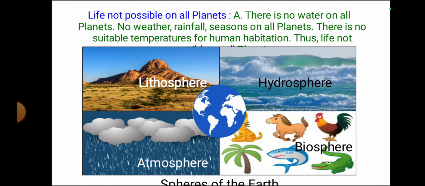Life is not possible on all planets. There is no water on all planets, no weather, no rainfall, no seasons on all the planets. There are no suitable temperatures for human habitation also. Thus, life is not possible in all the planets. So on the Earth we can see lithosphere, hydrosphere, atmosphere, and biosphere. That's why Earth is the only planet to sustain life.